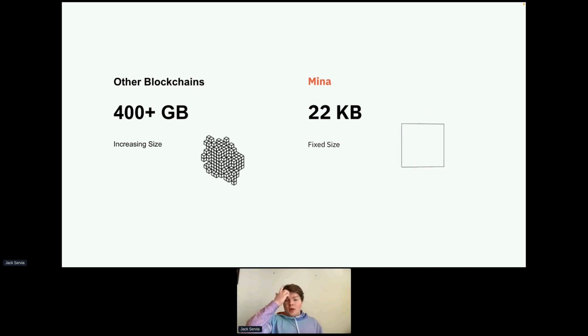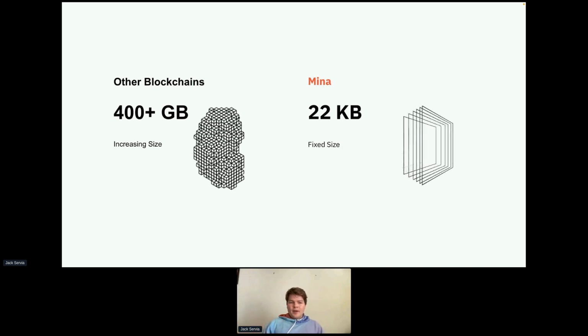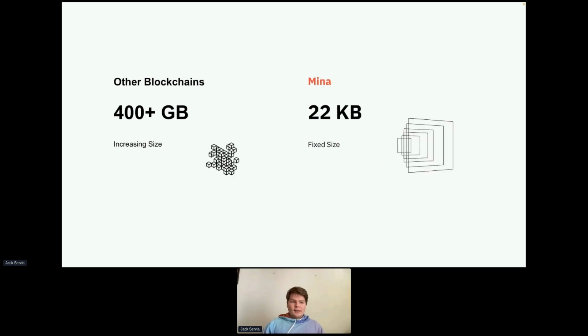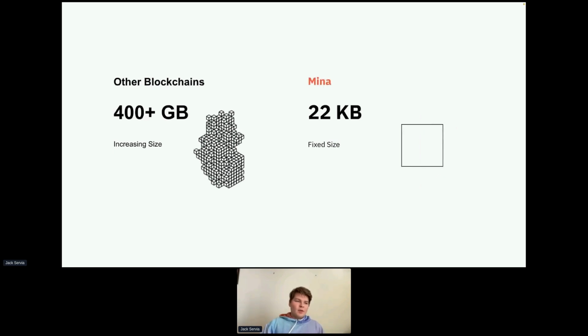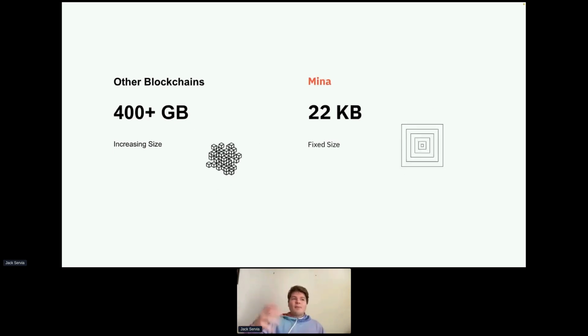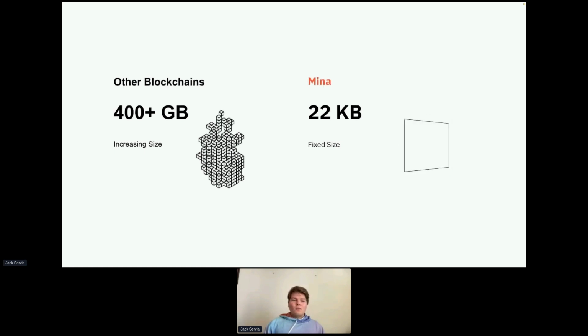So with Mina, we have this 22 kilobyte blob, and what this really is, is the state root for the Mina blockchain, a proof that we got to the state root via a valid sequence of transactions. I'm sorry, via a valid application of the consensus protocol, and then also we can include any actual state that we want to use.